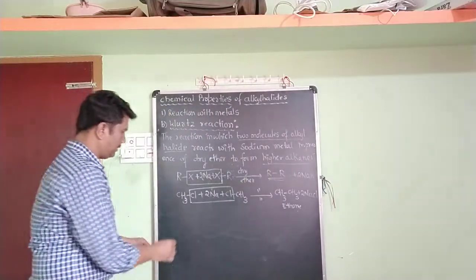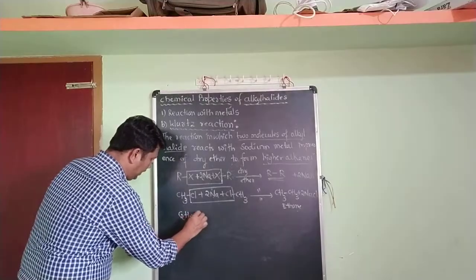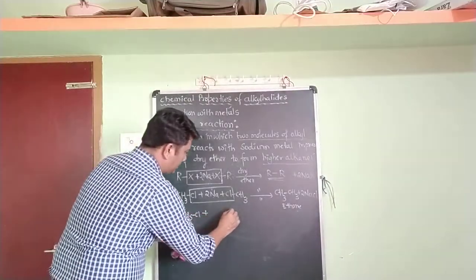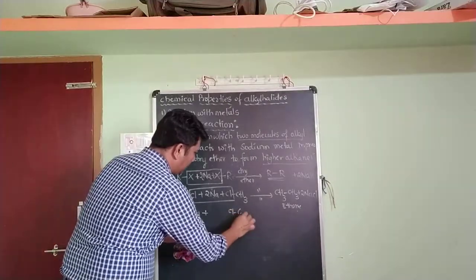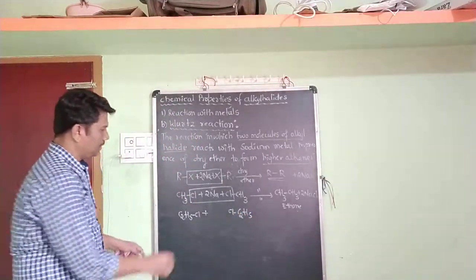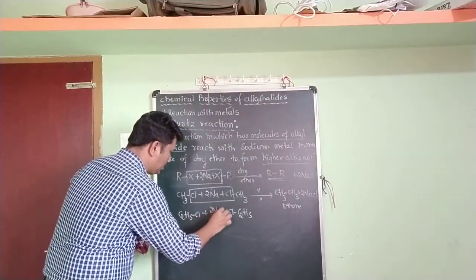I'll take one more example. C2H5Cl, ethyl chloride, one molecule. Here again C2H5Cl, ethyl chloride, one more molecule. Now I have to take sodium metal, 2 molecules of sodium atom.